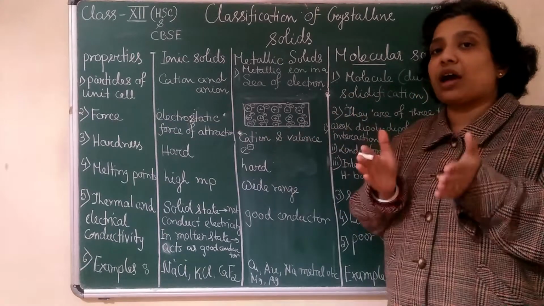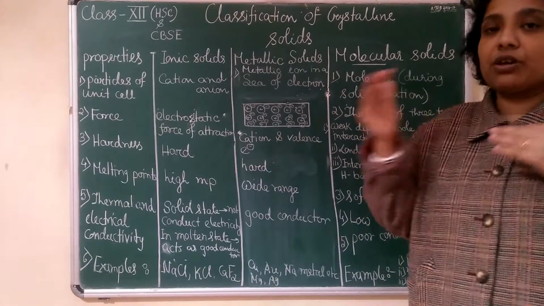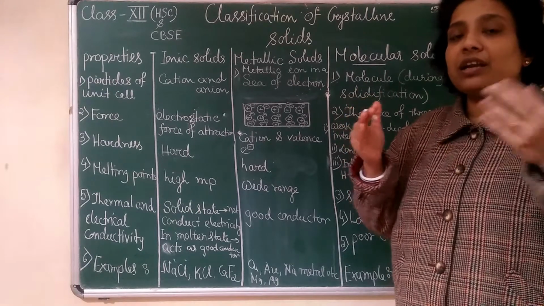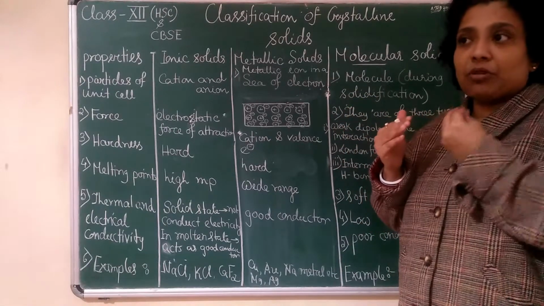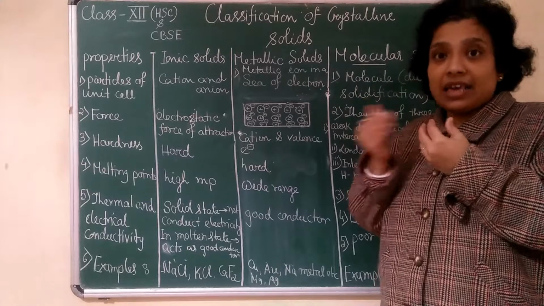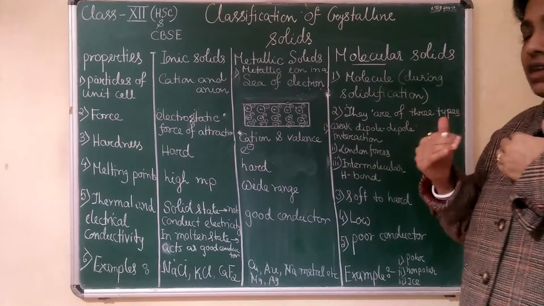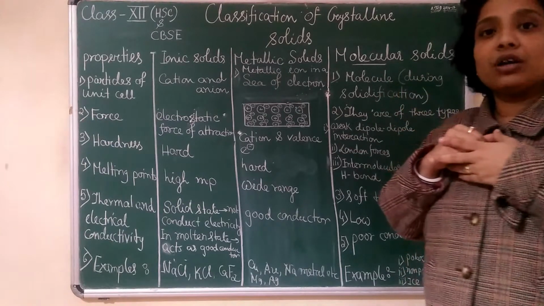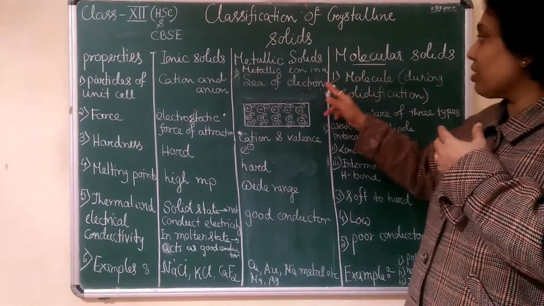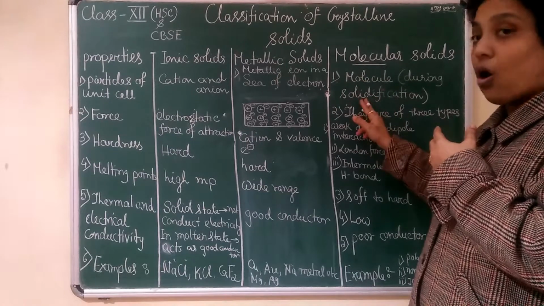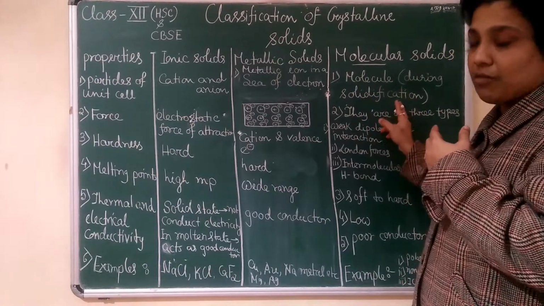But when it is carbon dioxide on solidification, what will you get? Solid carbon dioxide. So dry ice, we call it dry ice. That is the example we are taking for a molecular solid. That's why the constituent particles are molecules, as I mentioned during solidification.